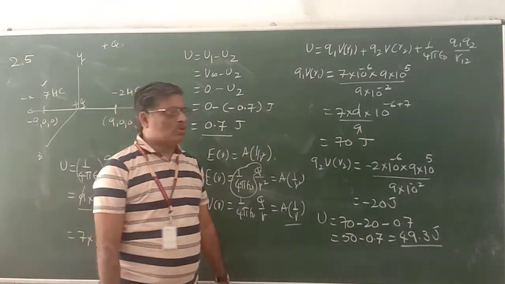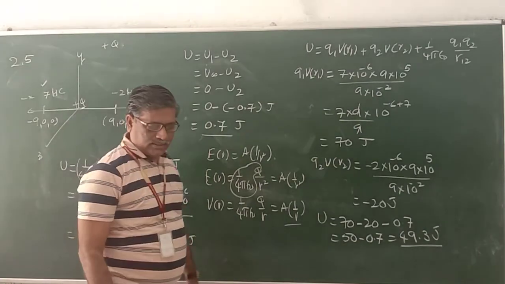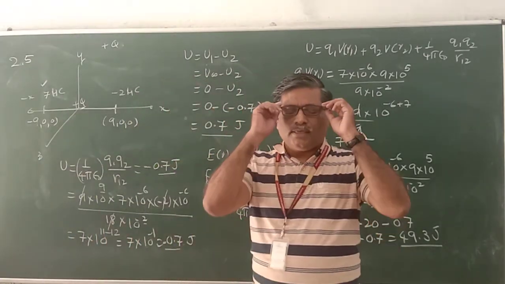This is the total energy stored in this configuration.